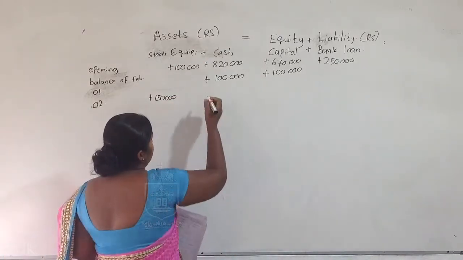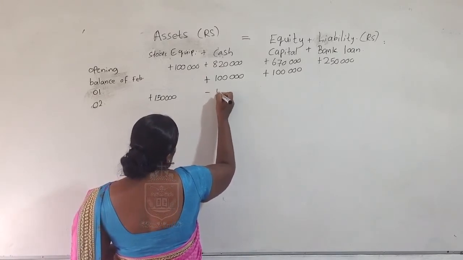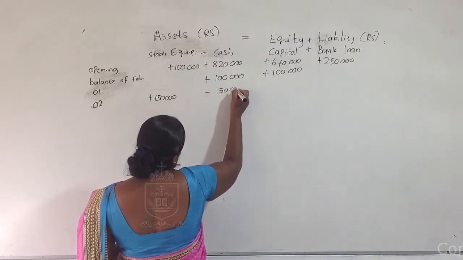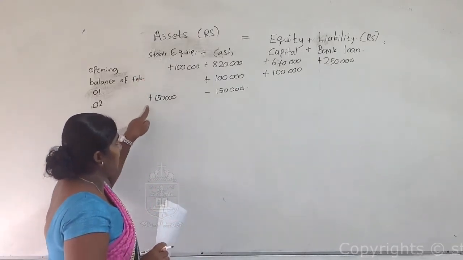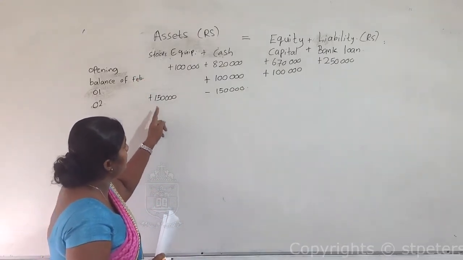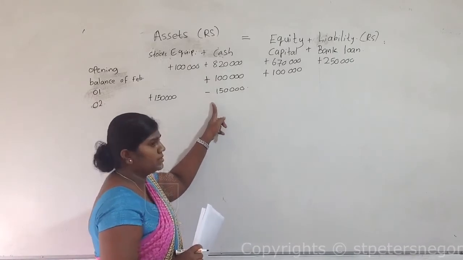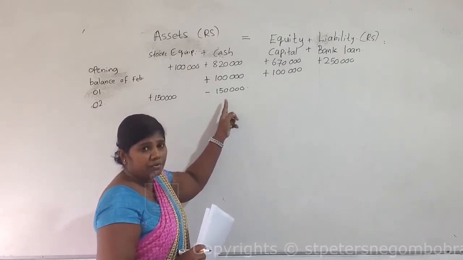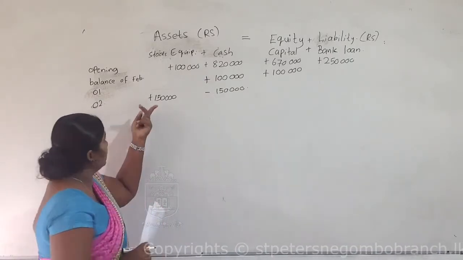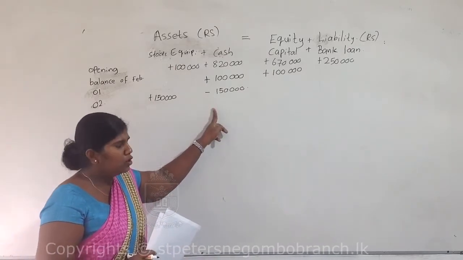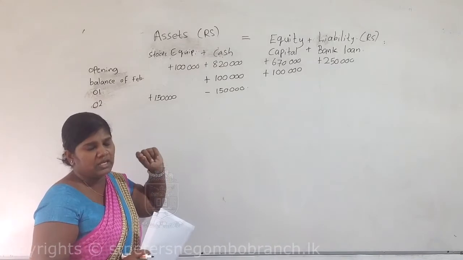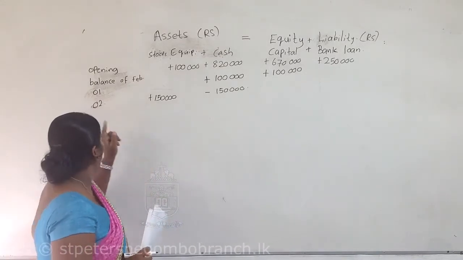Cash decrease 150,000. Stock increase 150,000. So on the same side you can see here plus and minus, so at that time also this equation will be 0.